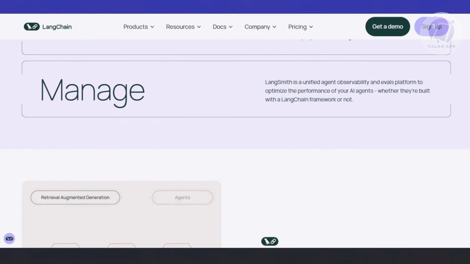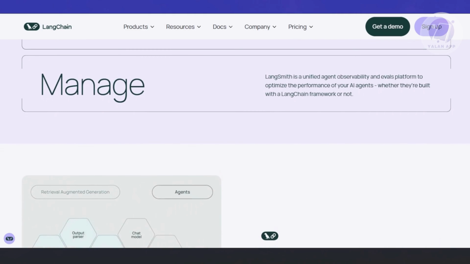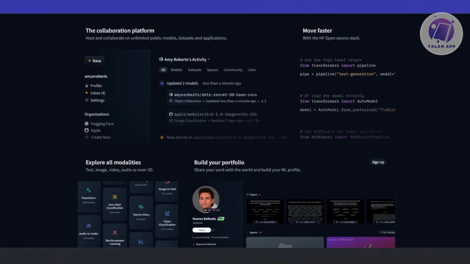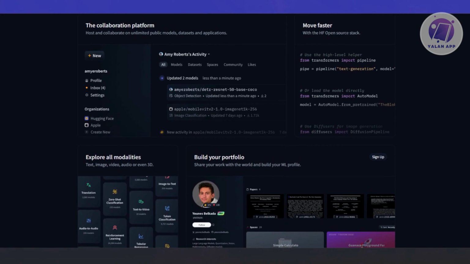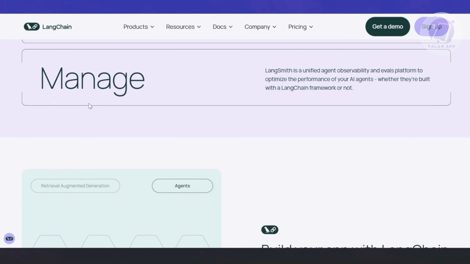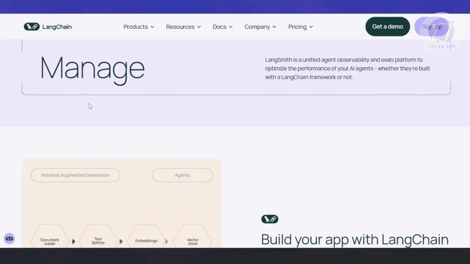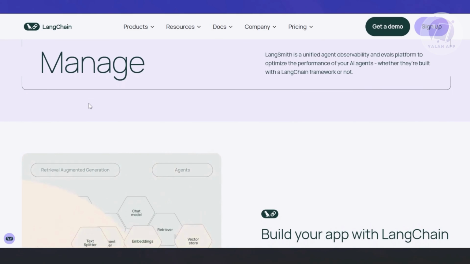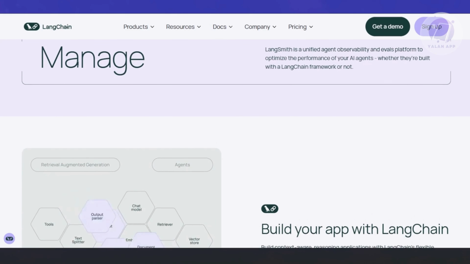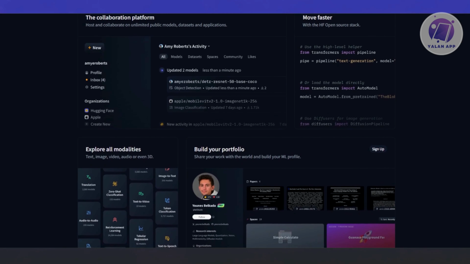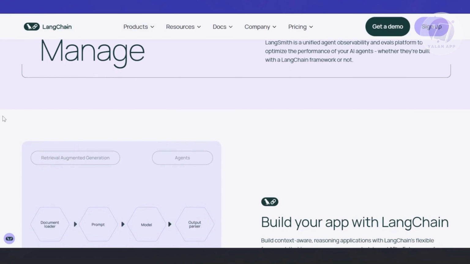So think of it this way: with Hugging Face, you could just try a model real quick, or use a model. And LangChain is what says, let's build a full pipeline that uses 3 models and responds to user input. So again, Hugging Face is going to be the toolkit. LangChain is going to be the blueprint.